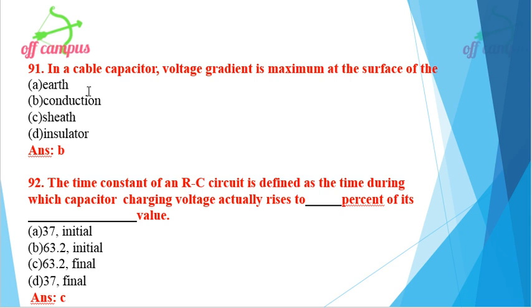Then in a cable capacitor, voltage gradient is maximum at the surface of the conductor. Voltage gradient is maximum at the surface of the conductor. Option B, conductor, is the right option.